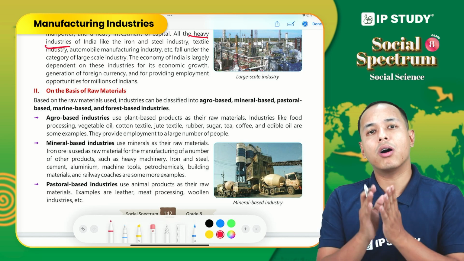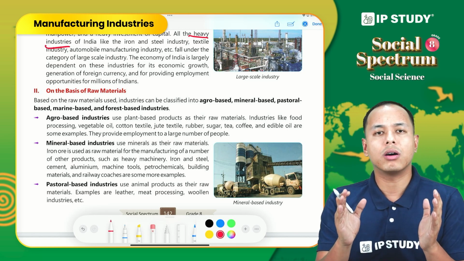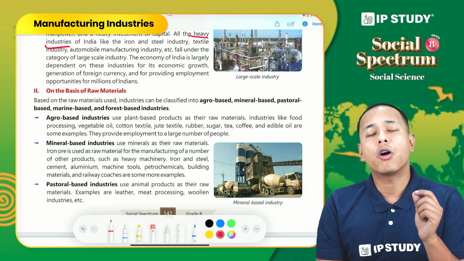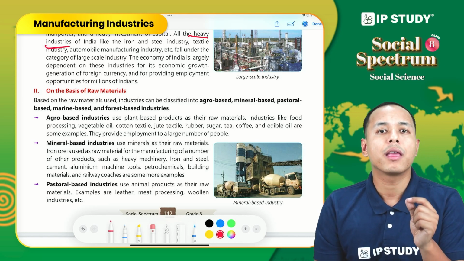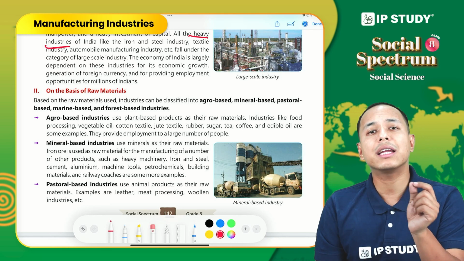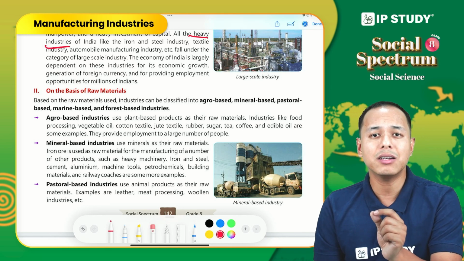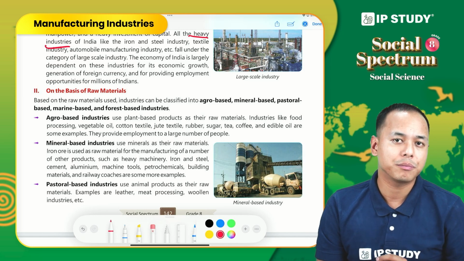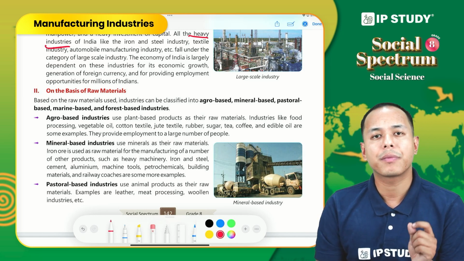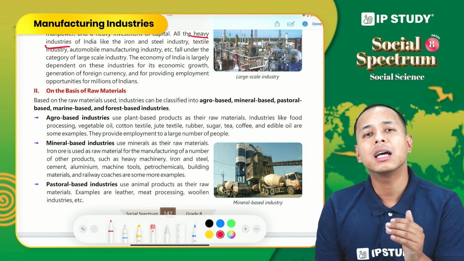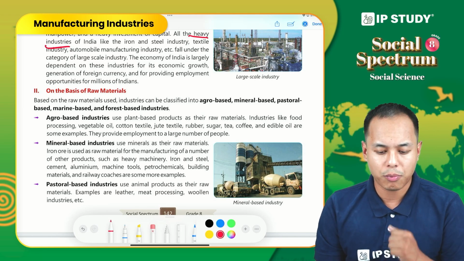For example, if we have an automobile industry that produces vehicles, the raw material which the automobile industry uses is the final product of large scale industry. Iron and steel industry produces steel and iron, which is used in the production of vehicles in the automobile industry. So without large scale industry, or without heavy industry, we can say that the growth of the country is not possible.